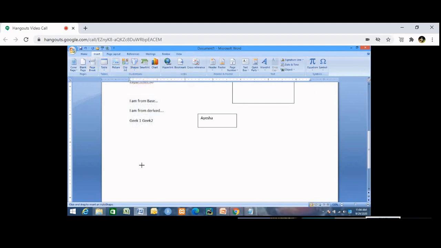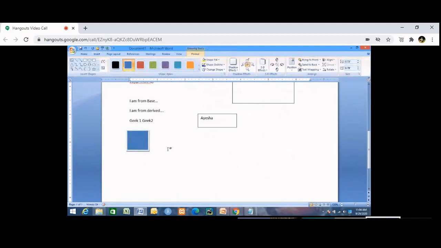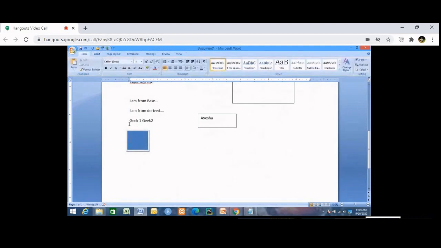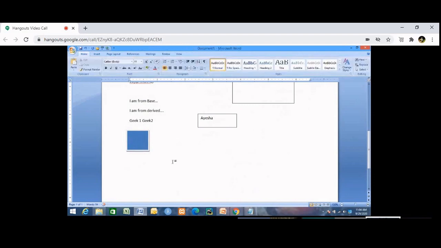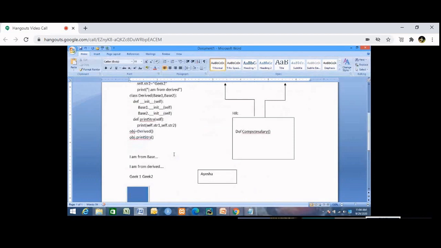So this is one class. This is another class. You can take this, add 1, 2, 3, 4, 5, 6, and then you can derive one derived class from multiple parents. So that also is an example of multiple inheritance. What is the meaning of multiple? Multiple means more than one. So in this case, you have more than one parent.